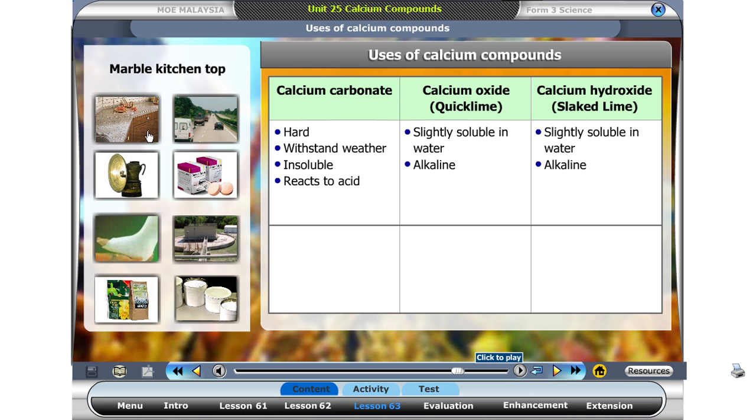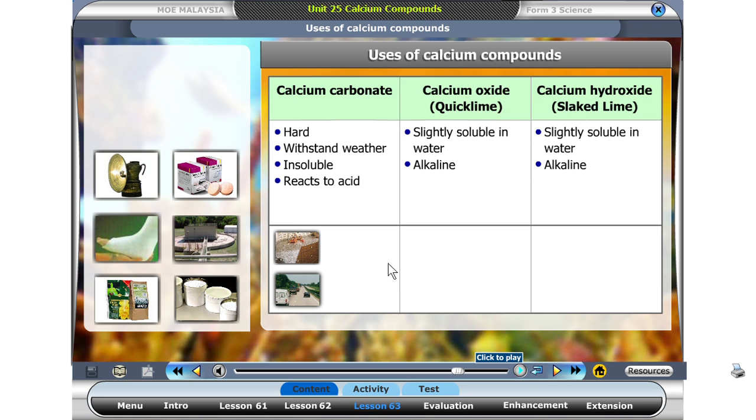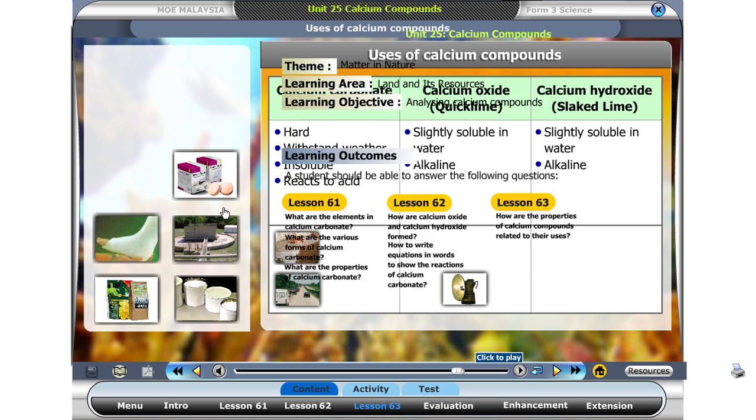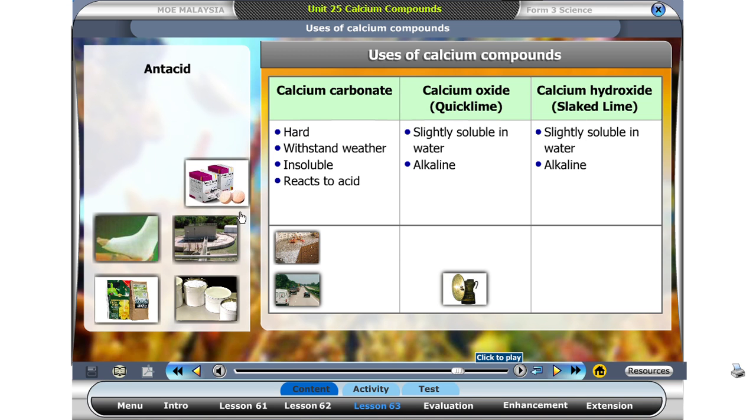The kitchen top is made of marble. We use limestones to make roads. Calcium carbide is used in acetylene lamp. Antacid can neutralize stomach acids.